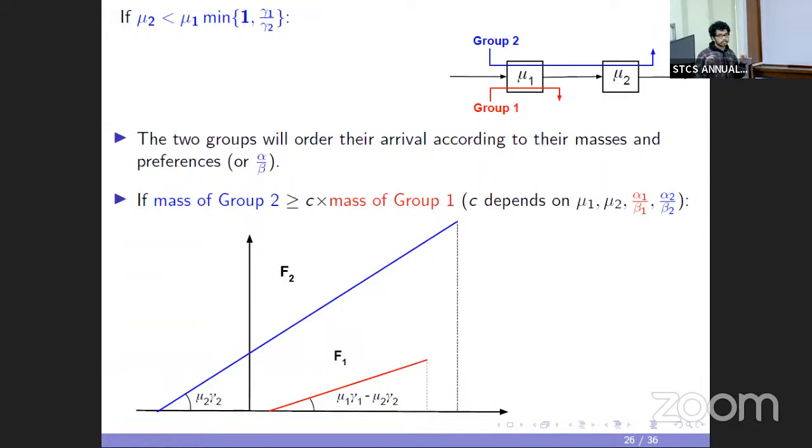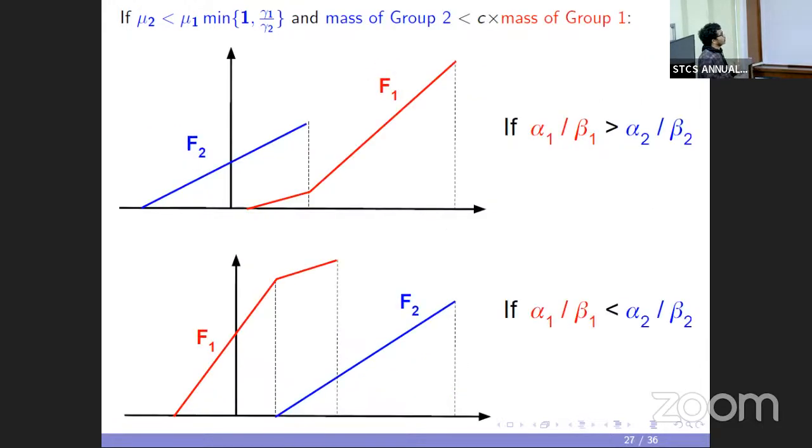So this is in the regime where the second group has a mass larger than that of the first group, and in the other regime where the first group has a mass larger than that of the second group, the intervals will still overlap, and the order in which they arrive clearly reflects their cost preference.